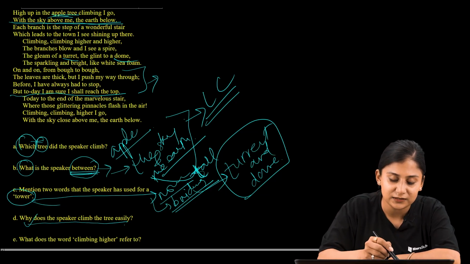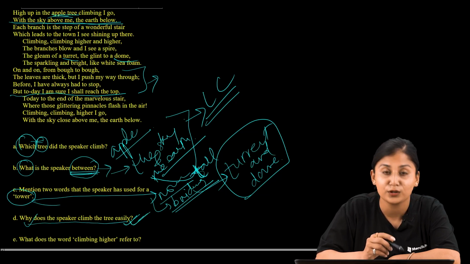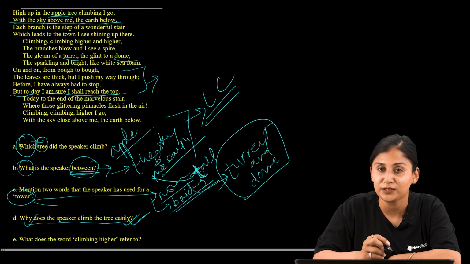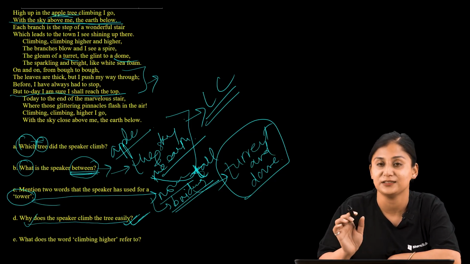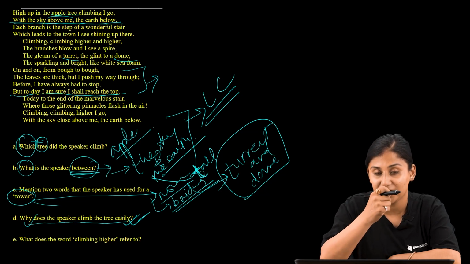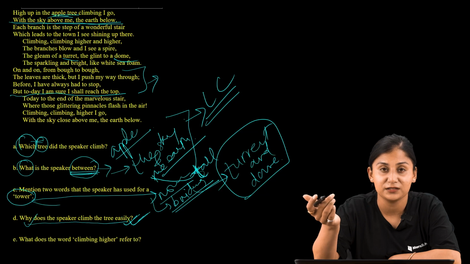The answer that the question is asking for is not explicitly present in the text. So this falls under the category of inference.